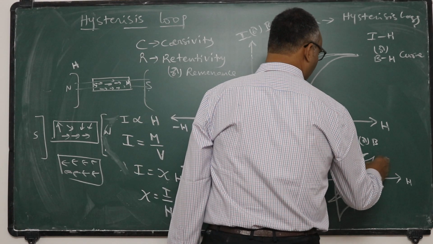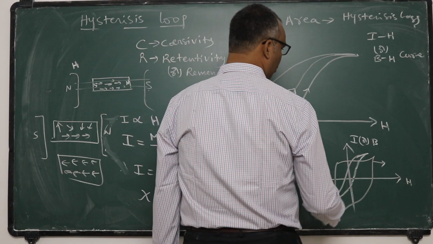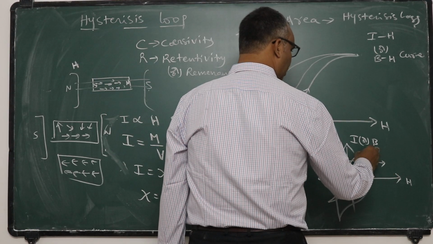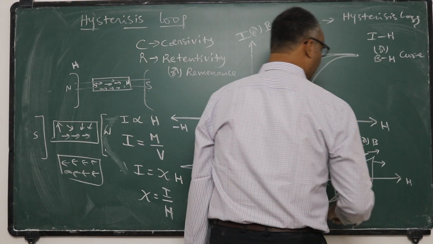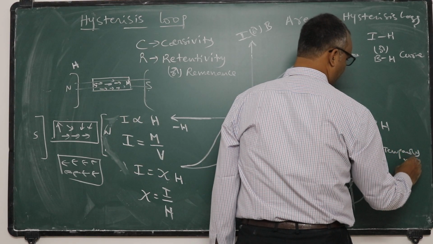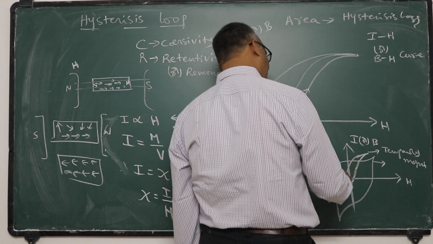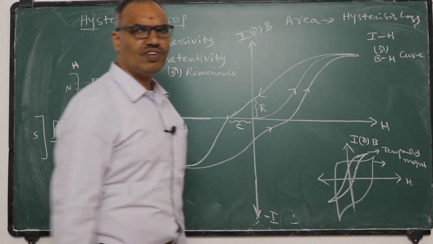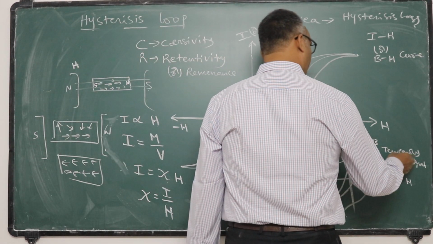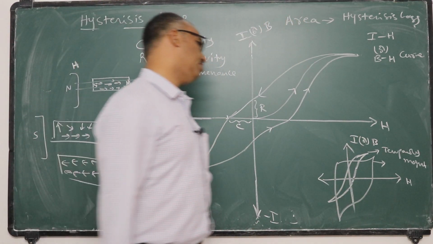These materials are useful for making permanent magnets. These materials are useful for making temporary magnets. They are easily magnetized, and they are easily demagnetized. Energy loss is very small. That means you need to do a small amount of work. So they are used for making temporary magnets like electromagnets in an electric crane.